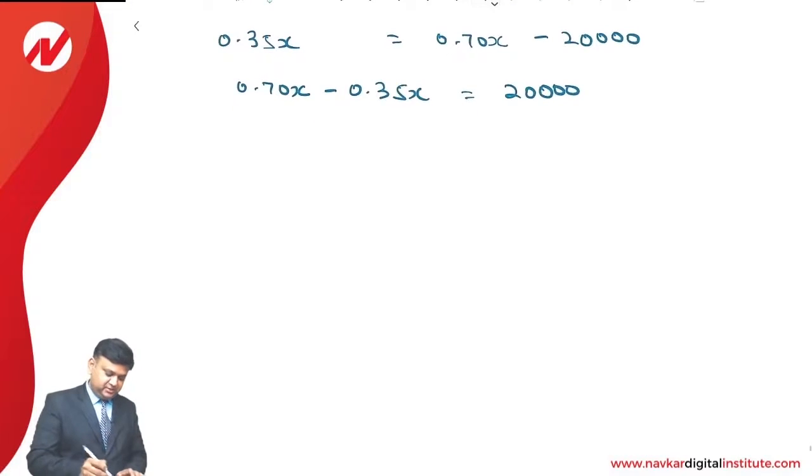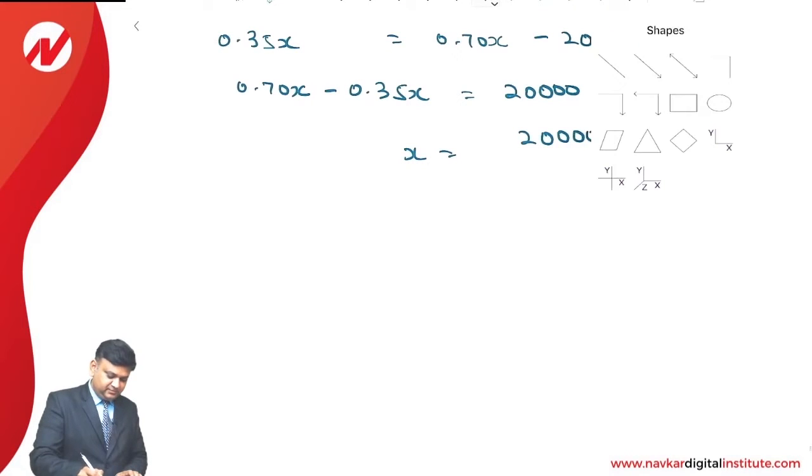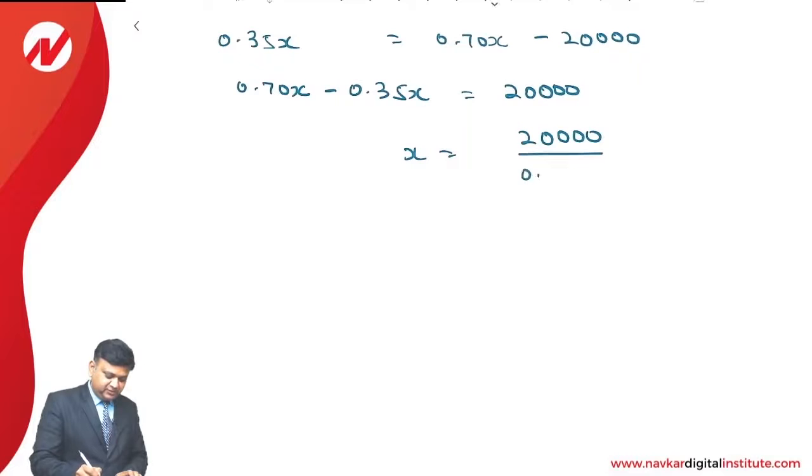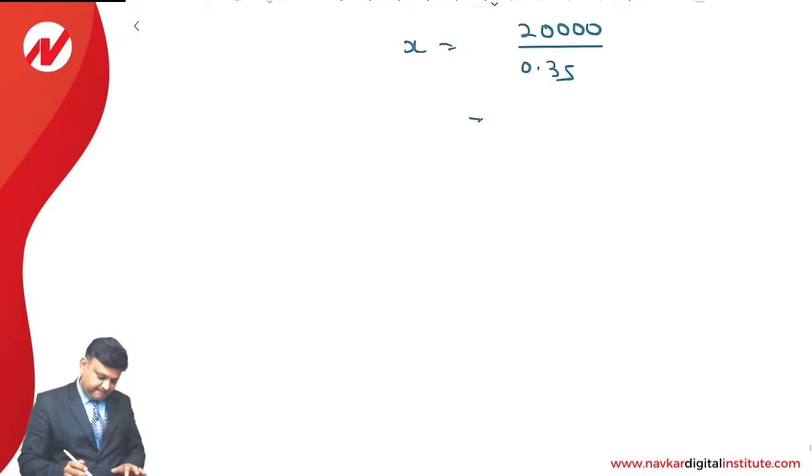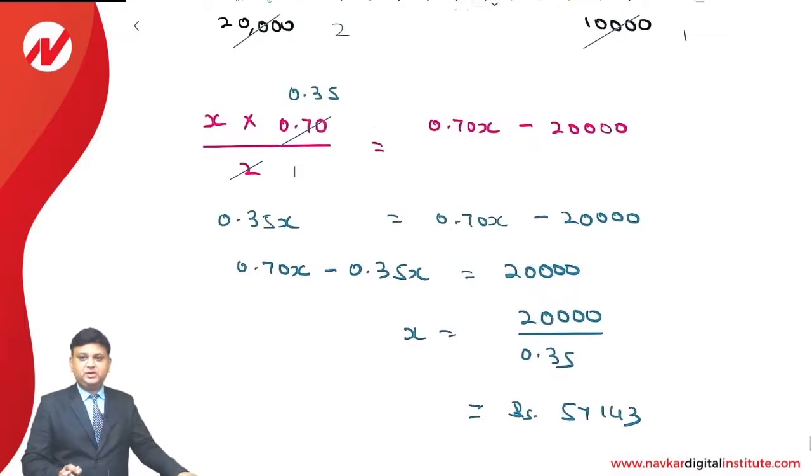So 0.70x minus 0.35x is equal to 20,000, because 20,000 is also transferred on the opposite side. So x is 20,000 divided by 0.35. That comes to 57,143. That is the way we are required to make calculation of answer.